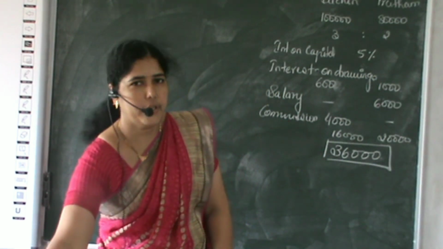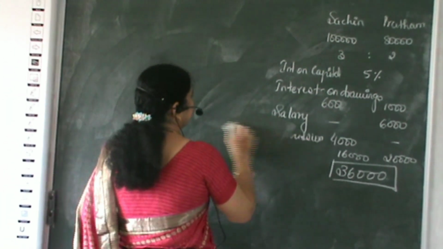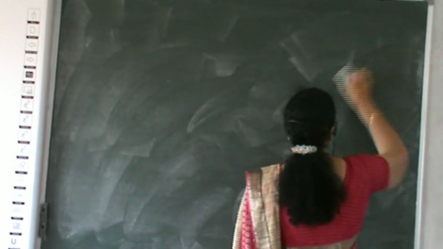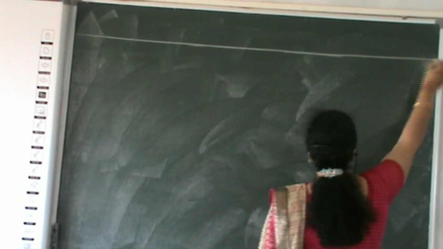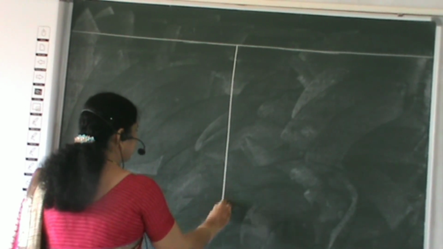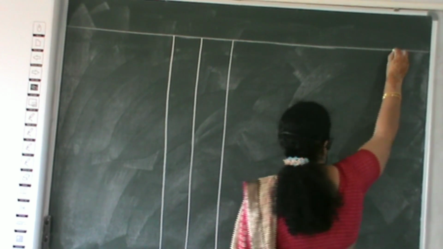Let us see the profit and loss appropriation account. How we will prepare it. I am taking here one extra column, an inner column, so that our calculation appears clearly.